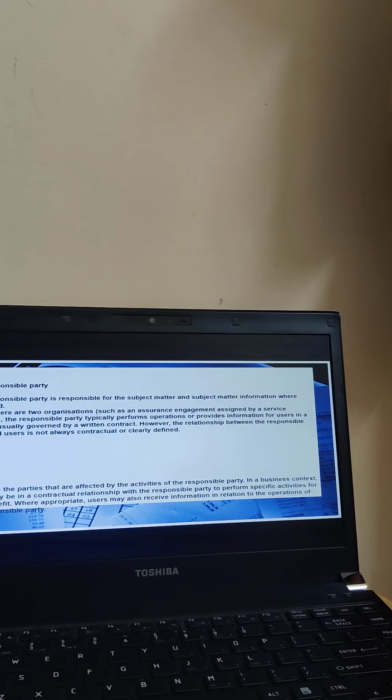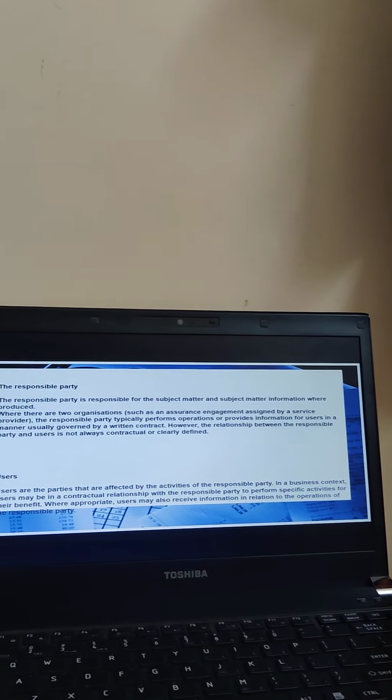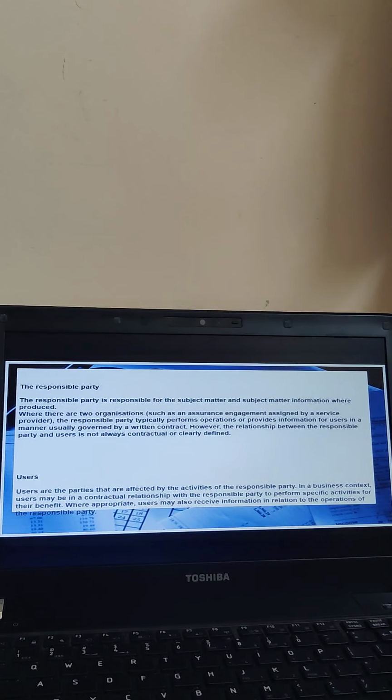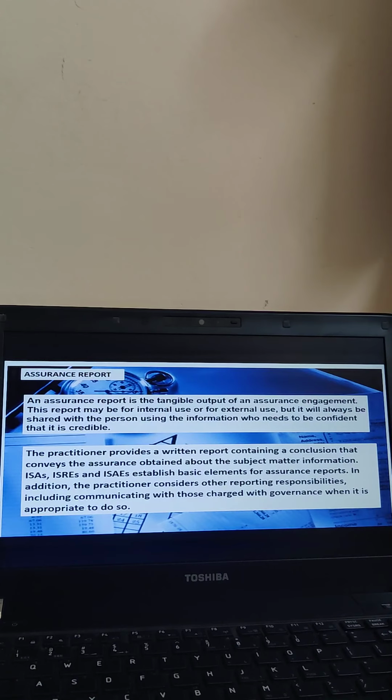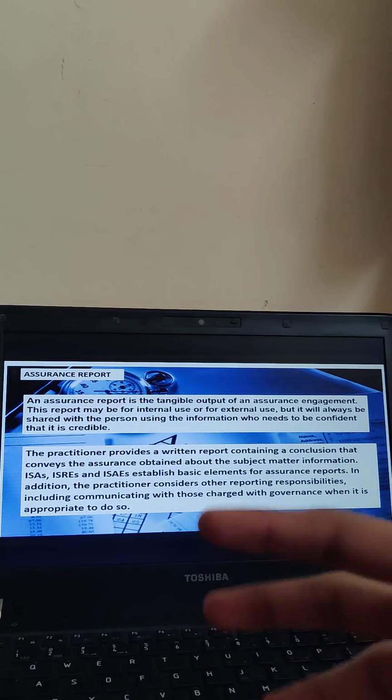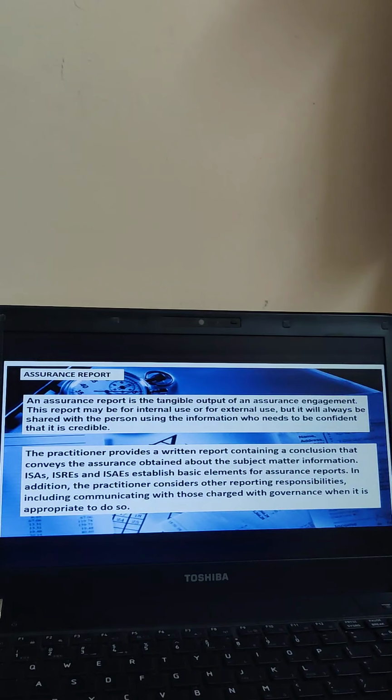Now again, we have information regarding your users, who the users are, and who the responsible party is. You can read it for yourself for once, just for your thorough knowledge about the same. Now, next is your assurance report. We conducted an assurance engagement program. We saw what the structure is. We saw who the parties involved are. Now we have to finally prepare a report.